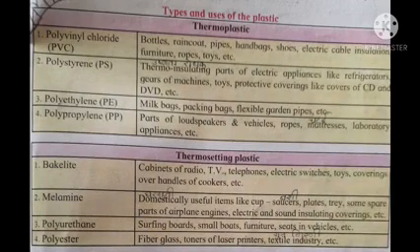Students, let's discuss types and uses of plastic. Look at this chart. In this chart, some types of plastic and their uses are given. First is polyvinyl chloride, that is PVC. PVC is used in bottles, raincoats, pipes, handbags, shoes, electrical cable insulation, furniture, ropes, toys, etc. The next type of plastic is polystyrene.